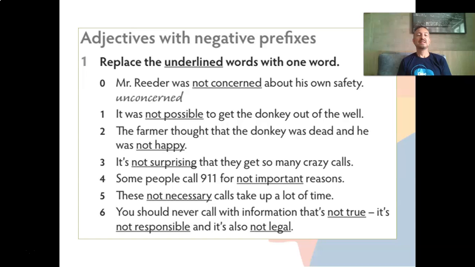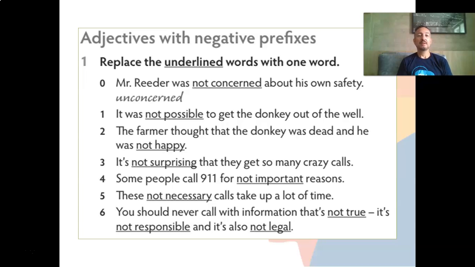We have some words here that were taken from the texts, some sentences that are about the texts that we have read, and we have some underlined words. What is our job here? We have to replace the underlined words with only one word.